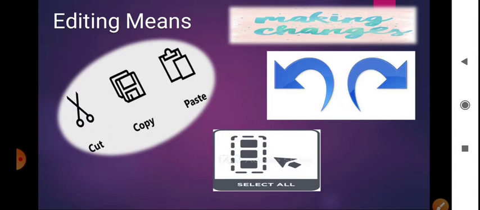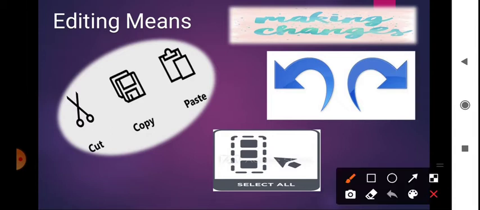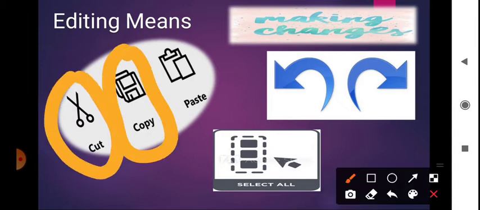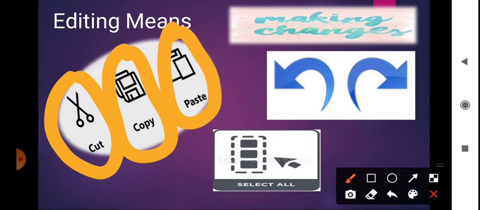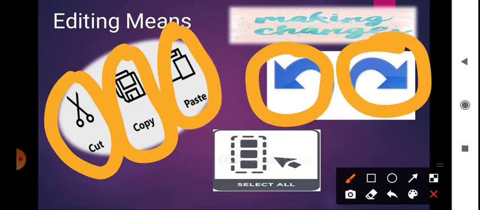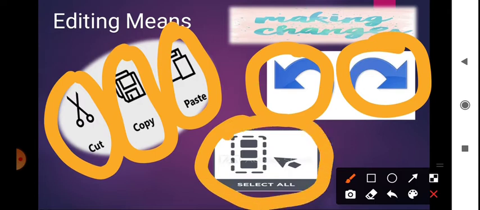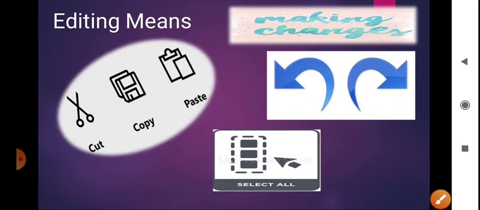Here, making changes means you can cut, you can copy, you can paste, undo, redo, and select all. Now one by one we will see these options in detail. You can see from the diagram or the picture what they mean, but in detail I will tell you one by one.